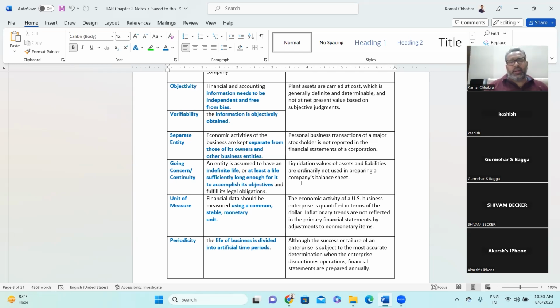Verifiability also goes hand in hand with objectivity. Verifiability means the information produced in the financial statement can be verified by an auditor or independent agency, and once they verify, they reach the same conclusion at which the management has arrived. For example, plant assets are carried at cost, which is generally definite and determinable, and not at present value based on subjective judgment.